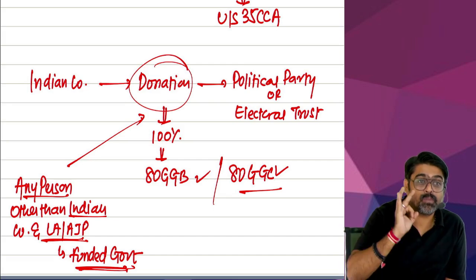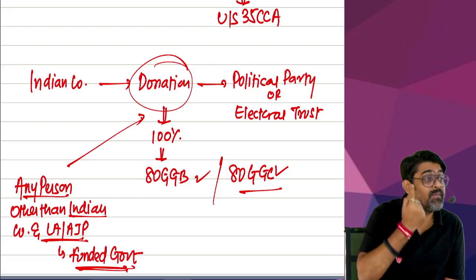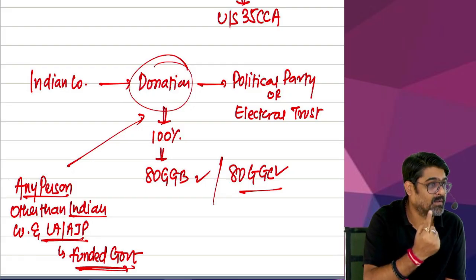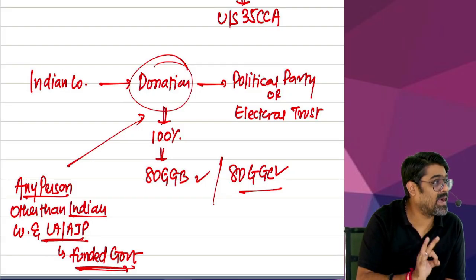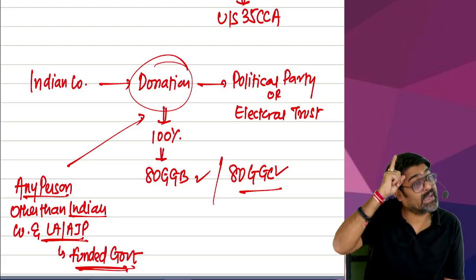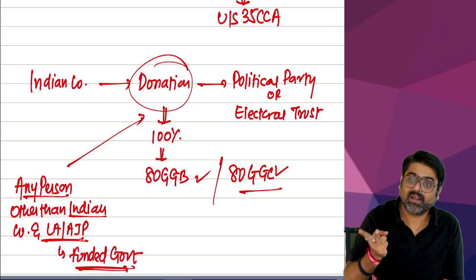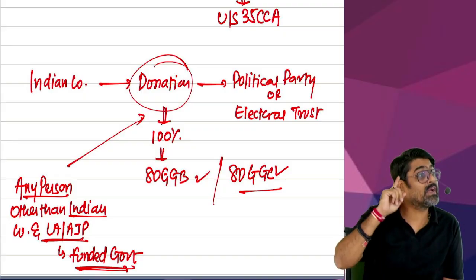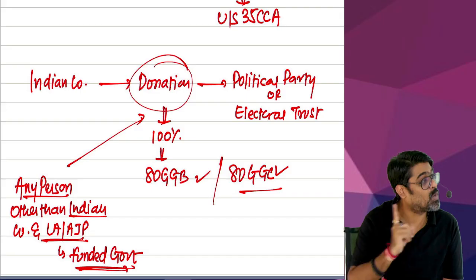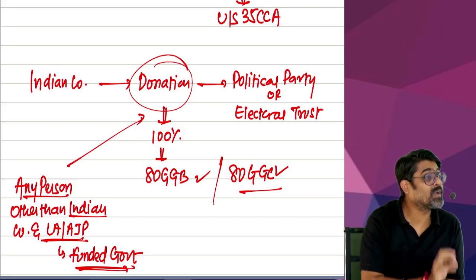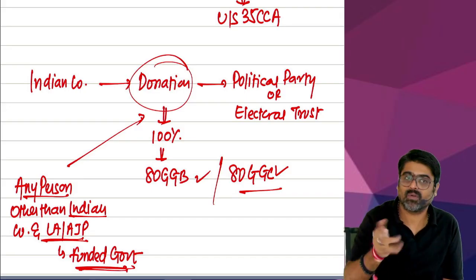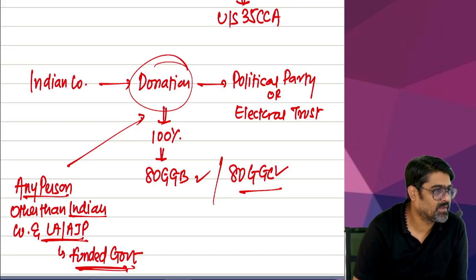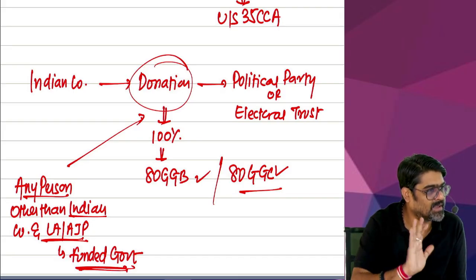Donations made to a political party, even a single rupee, must be made by any mode other than cash only. So even if the amount is less than or equal to 2000, that amount will be allowed as a deduction under GGB and GGC only if it is made by any mode other than cash. Otherwise it will not be allowed as a deduction. Entire G series is done.